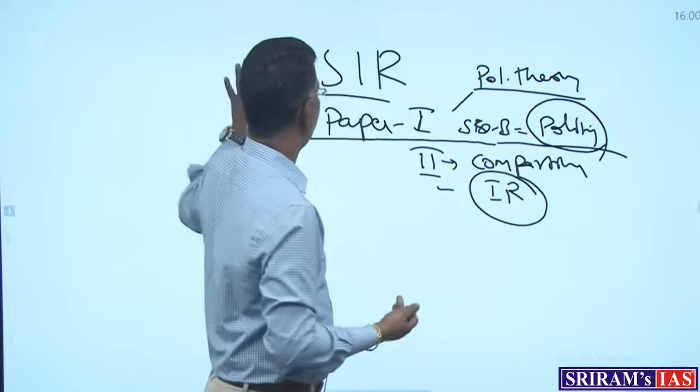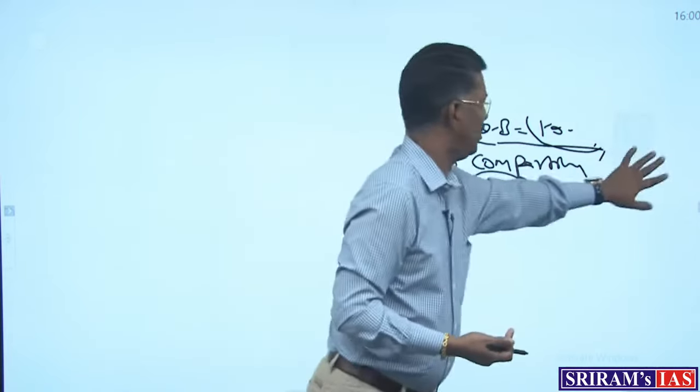Okay. Now, when you start a political science optional, even the thinkers, like the way the question was asked by UPSC about Macpherson on democracy, for example, or any other person like John Rawls' theory of social justice, the same concept and idea has relevance in comparative politics as well as in international relations. So you should have a very strong mind that it is a totally wrong notion that once I have completed only paper 1 and theory, I have completed my political science.